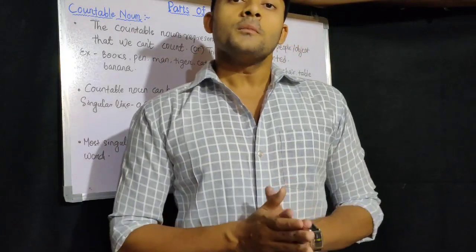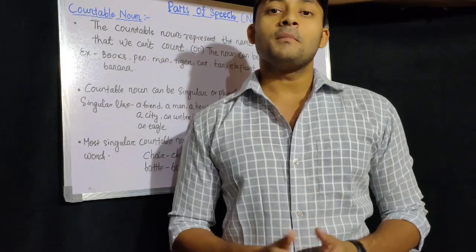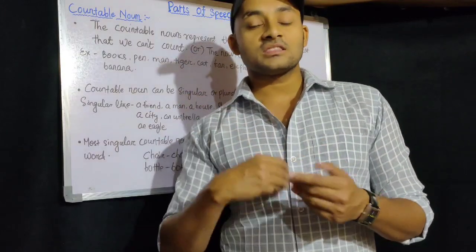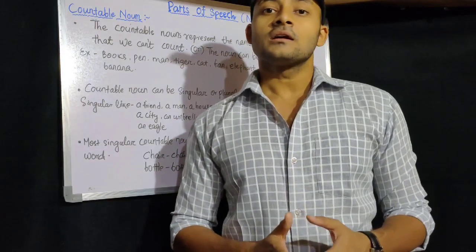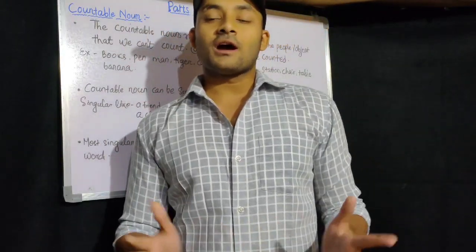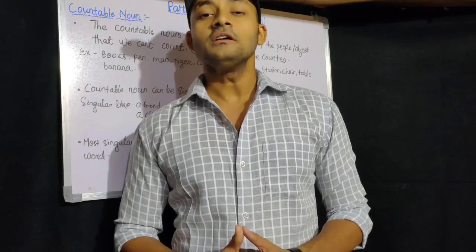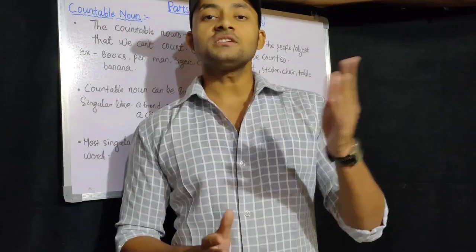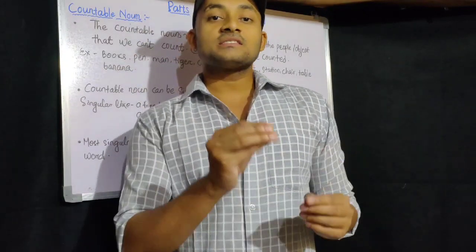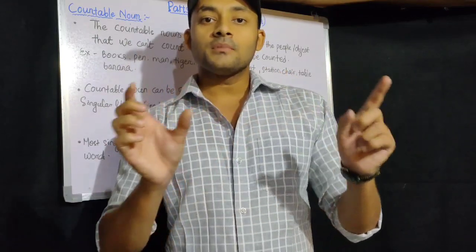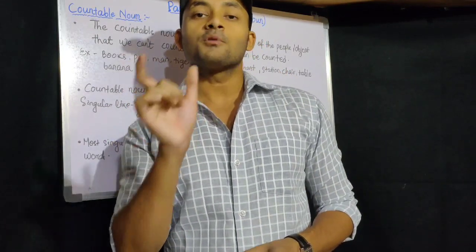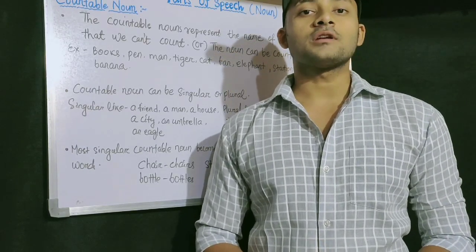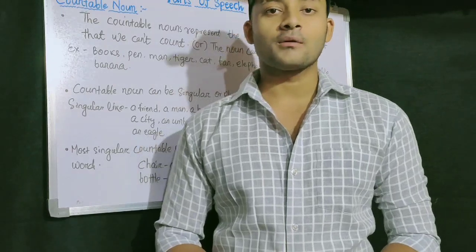Then come to material noun. What is material noun? Material noun represents the material from which things are made. And what is possessive noun? Possessive noun is the noun that represents the ownership or possession of something. This is my brother's pen, means my brother's is the possessive noun here. Today we will discuss the rest of the nouns like countable noun, uncountable noun and compound noun.